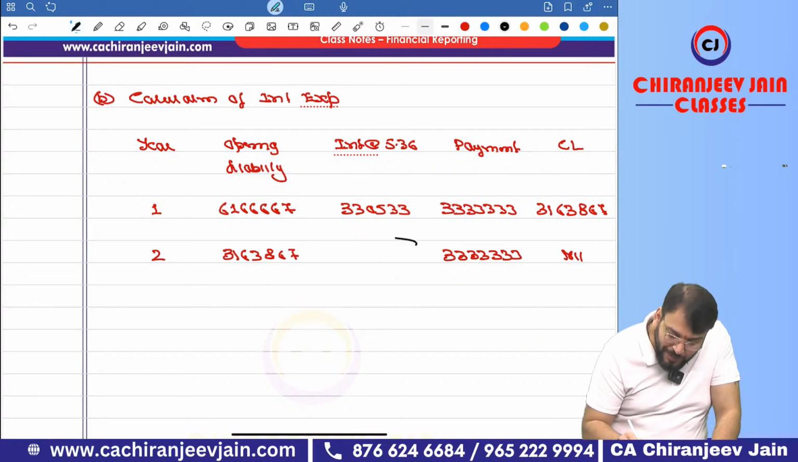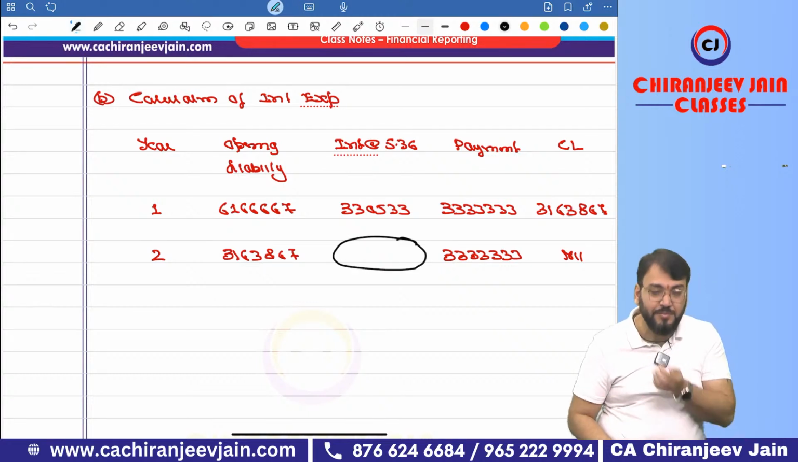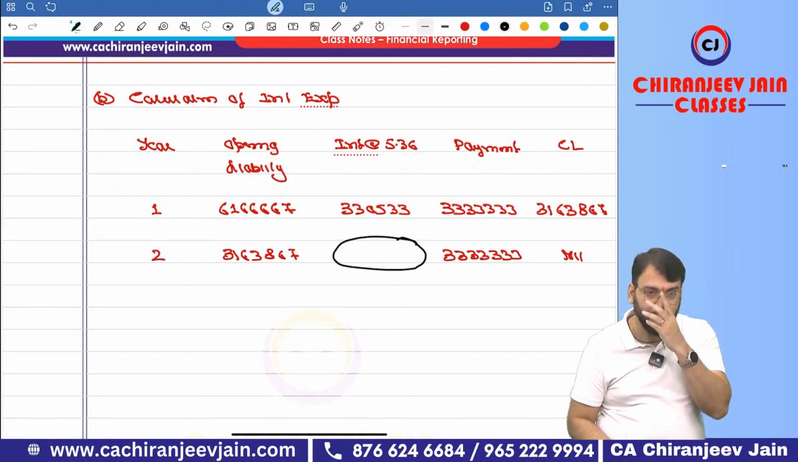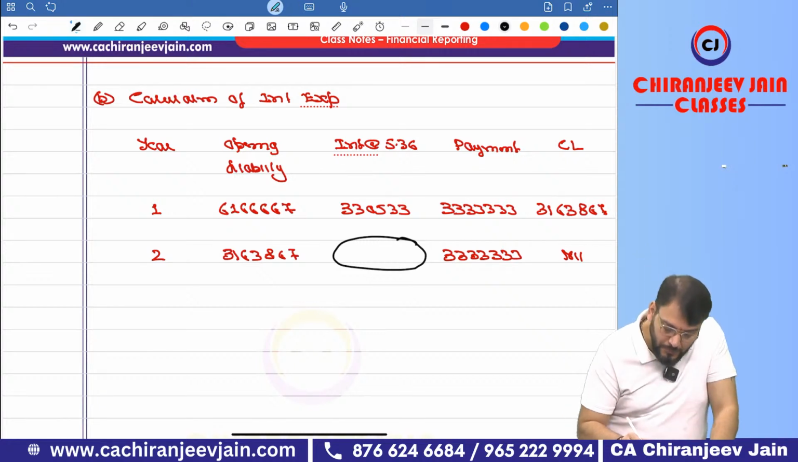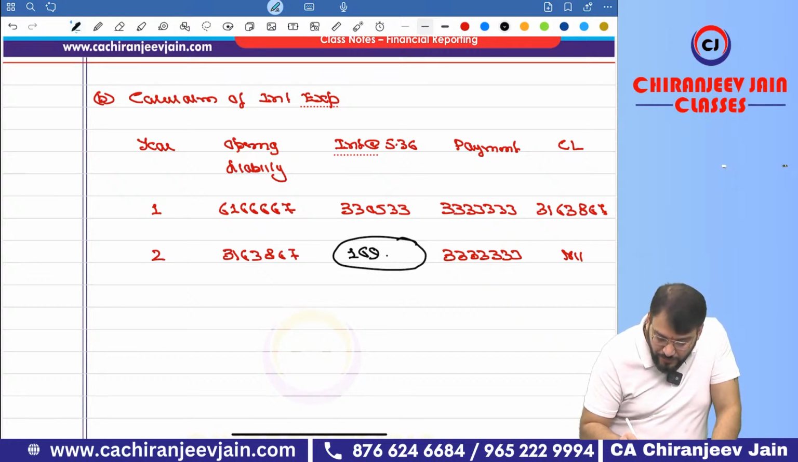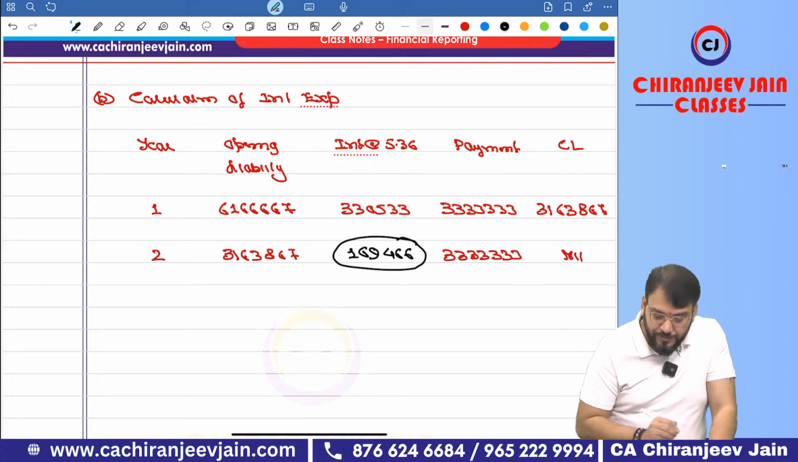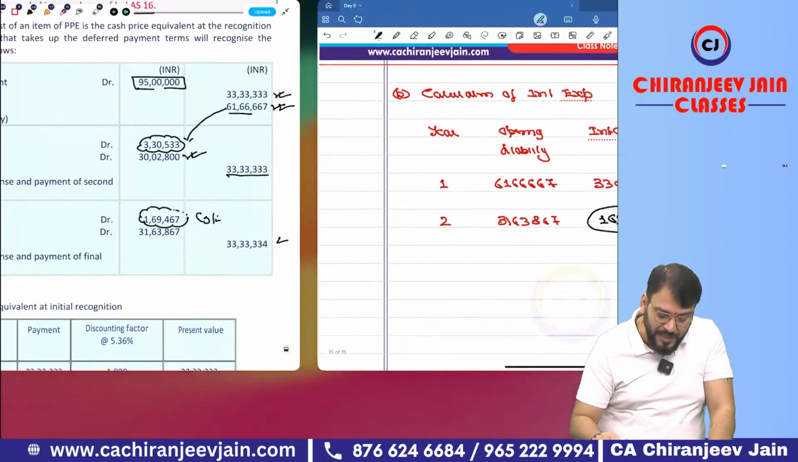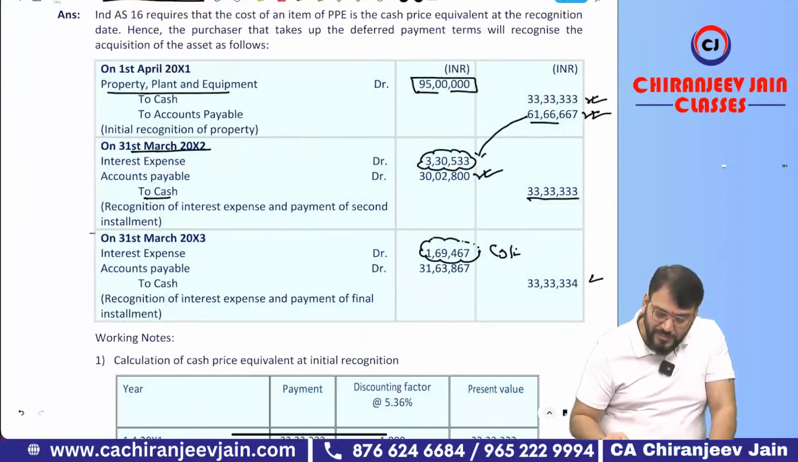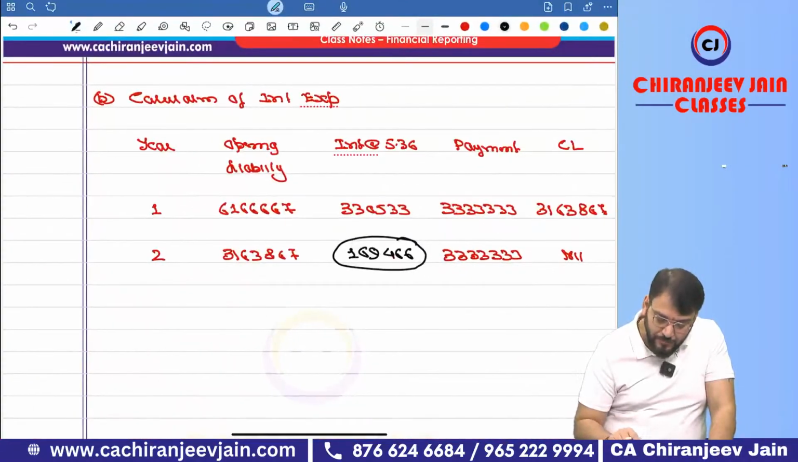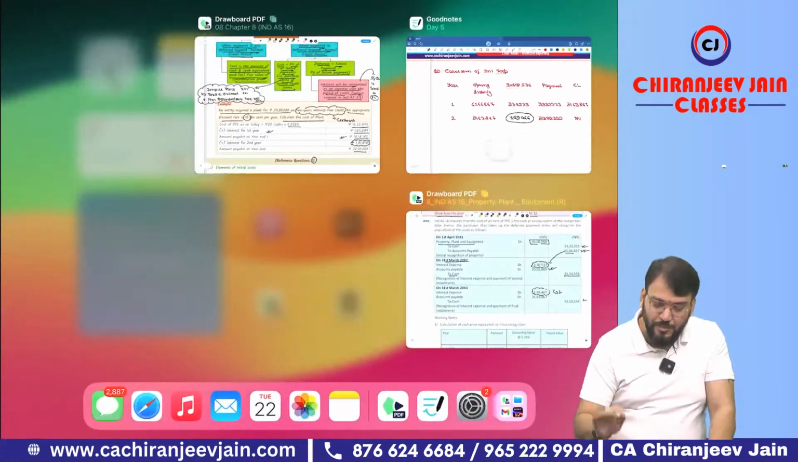So what is the difference? This will become the balancing figure. Can you give me the balancing figure? 1,69,466. And you can see the same thing they have also calculated. 467 now. Coming 3, 6. Chalo. Okay now. It is coming 466 now. Chalo, 1 rupee difference coming.